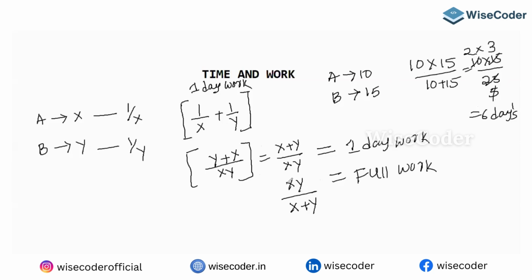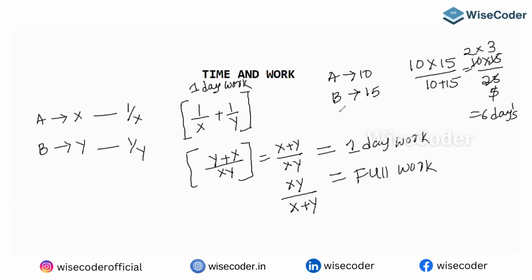So we can say here it is product of the days by sum of the days. When do you have to use this? When there is only 2 persons. Please mind it. Where can you use this method? When there are only two persons working together.